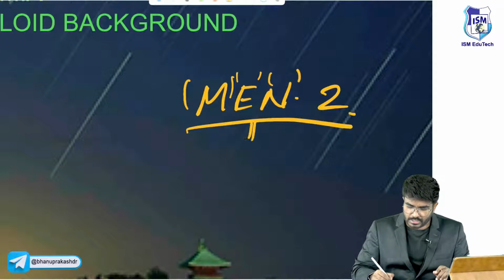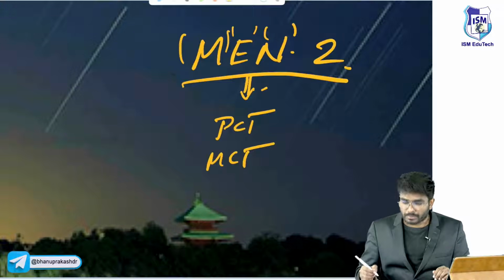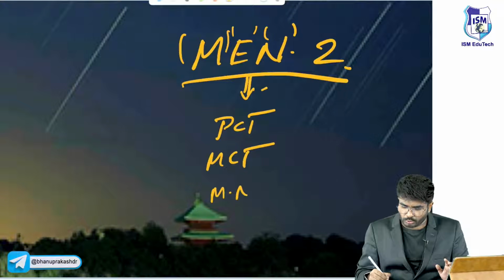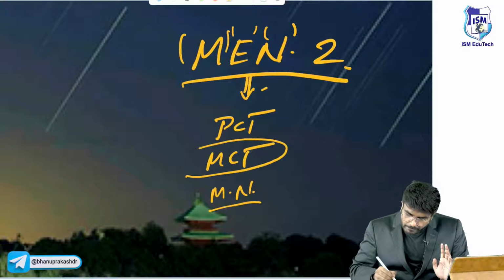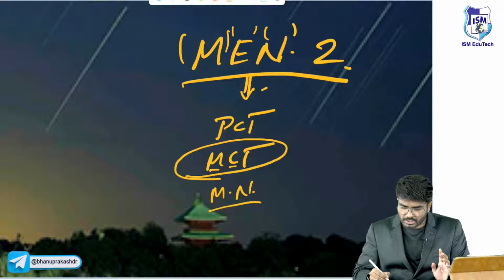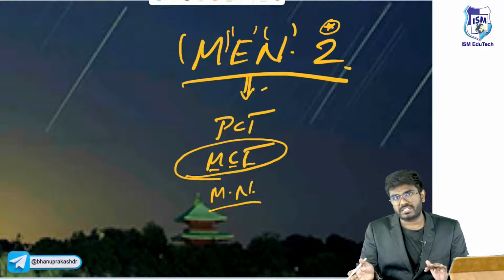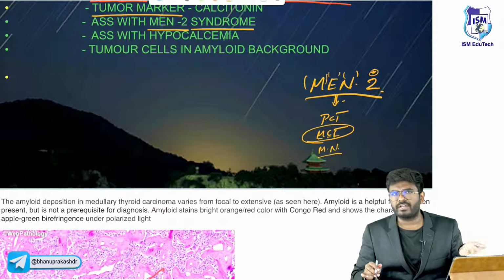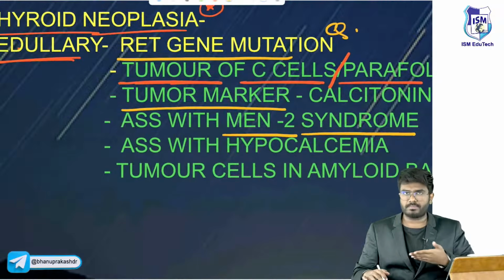For example, in MEN, the patients are going to have pheochromocytomas, medullary carcinoma of the thyroid gland, and other tumors like mucosal neuromas. So this MCT, medullary carcinoma of thyroid gland, is seen with MEN2 syndromes, multiple endocrine neoplasia type 2. Multiple endocrine neoplasias are further divided into 2A and 2B. Medullary carcinoma of thyroid is seen in both 2A and 2B.